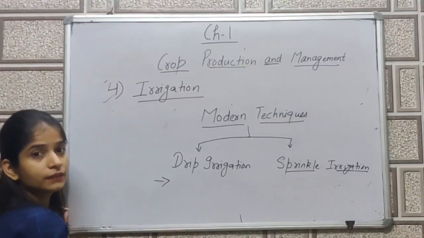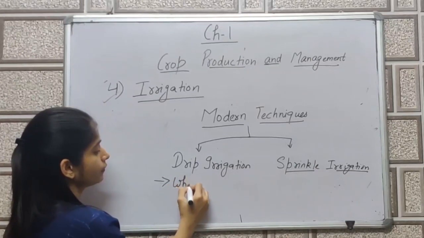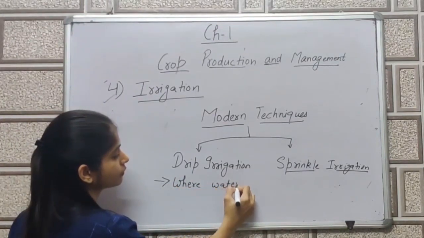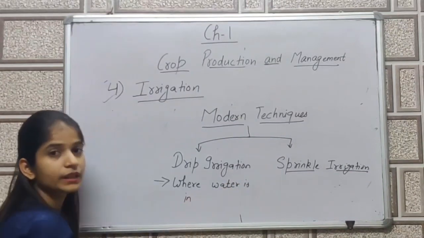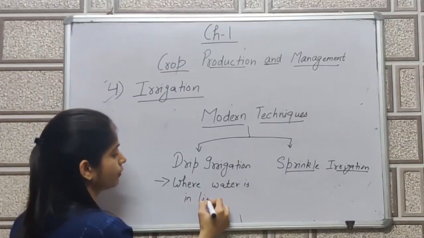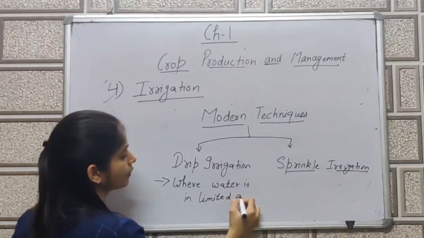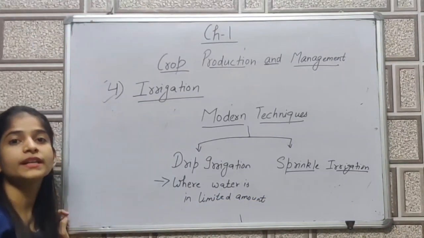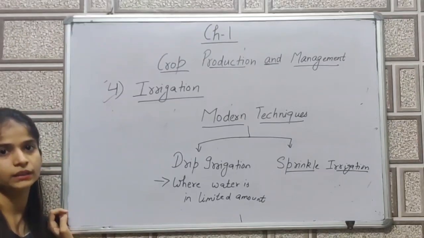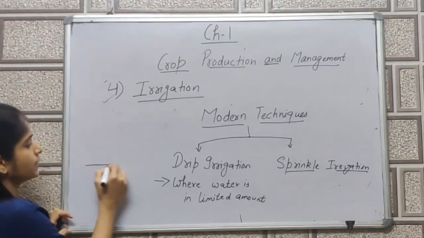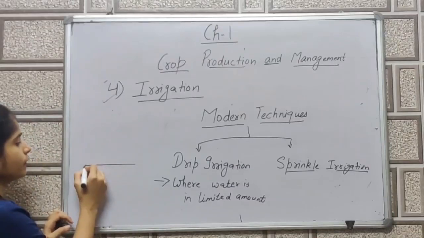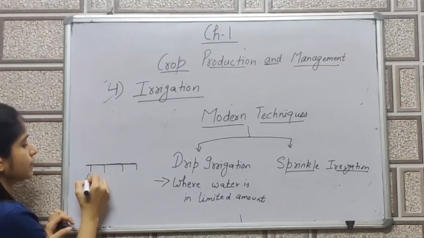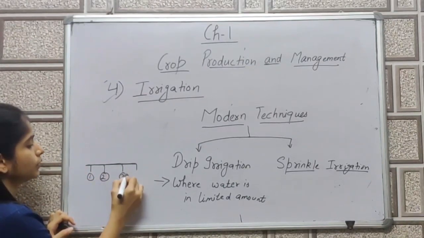So drip irrigation is used where water is in limited amount, where there is scarcity of water, and in this case water will reach drop by drop. Basically this is a pipeline system where the pipe is dividing like this. So this is 1, 2, 3, 4.